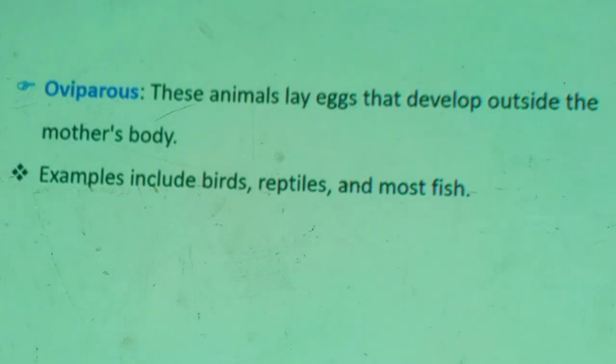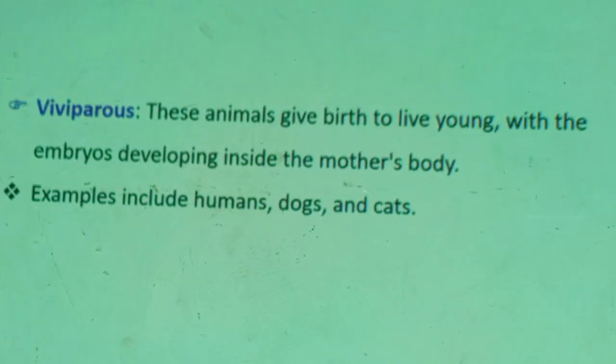Therefore, what does it mean? Oviparous means animals that lay eggs, and the egg undergoes embryonic development outside of the body of the female. The second is viviparous. Viviparity means animals give birth to live young with the embryo developing inside the mother's body, just like humans.